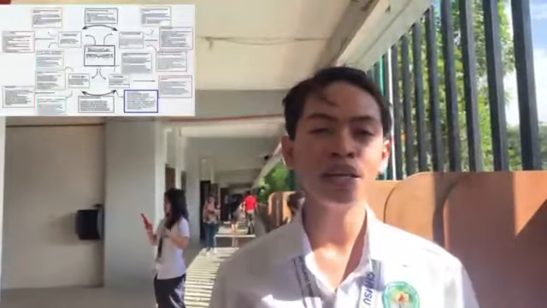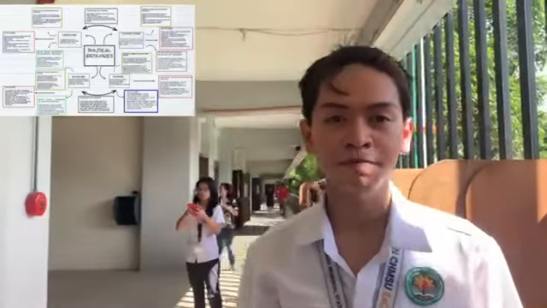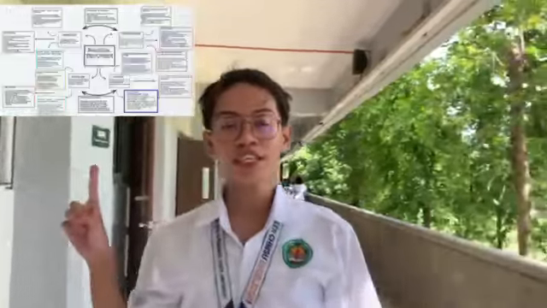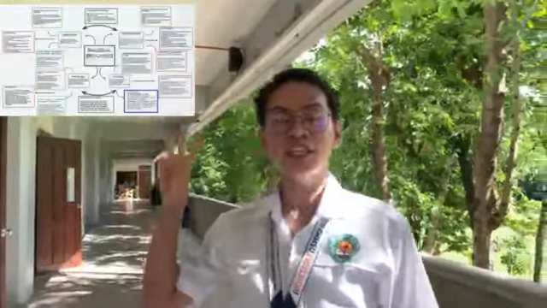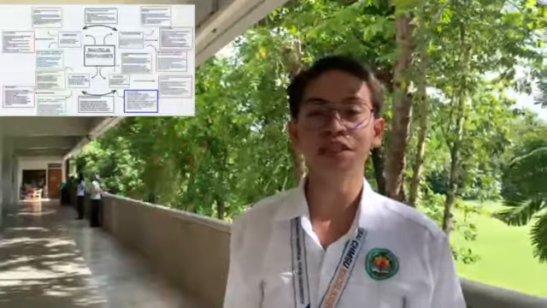Second political ideology is conservatism. Conservatism is a political ideology that values creation and maintenance of a stable society. Here are the key features of conservatism. First is preserving tradition. Second is respect for authority. Third is skepticism for radical change. And the last is limited government.